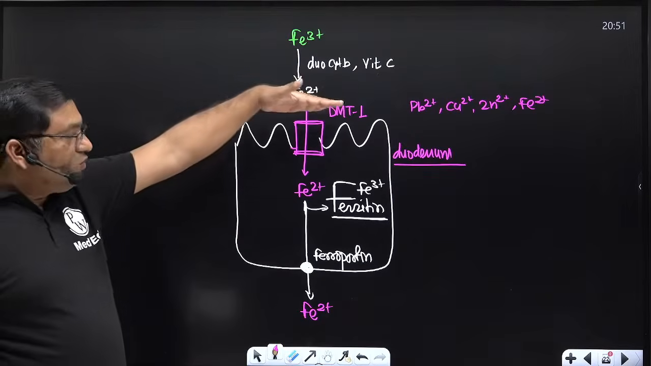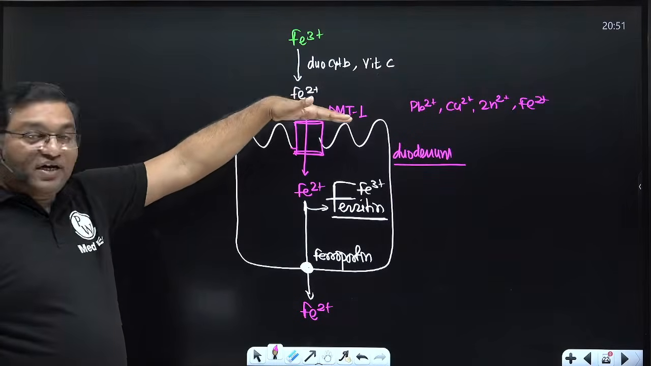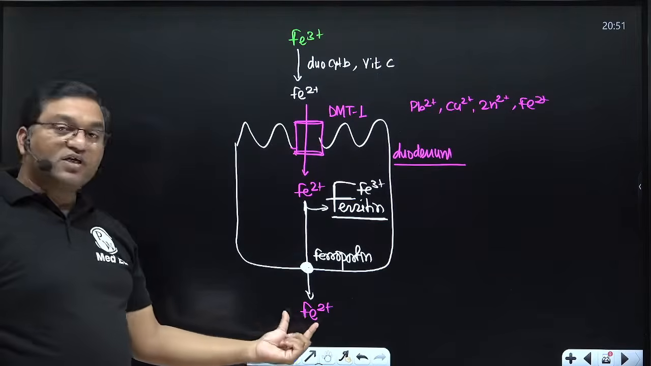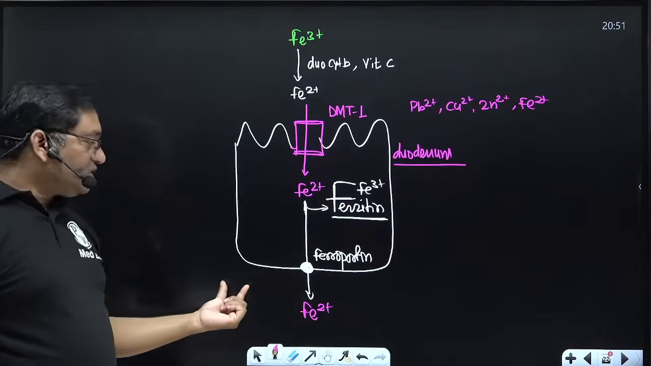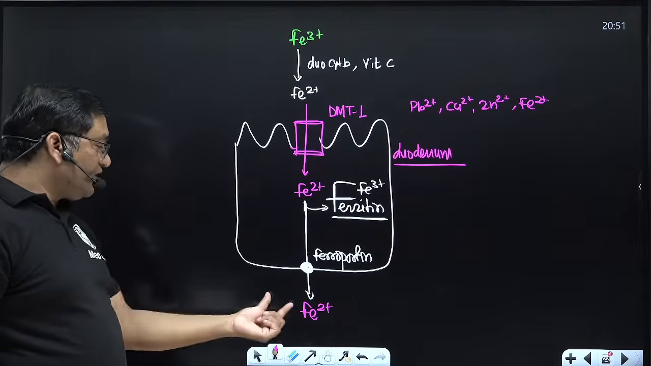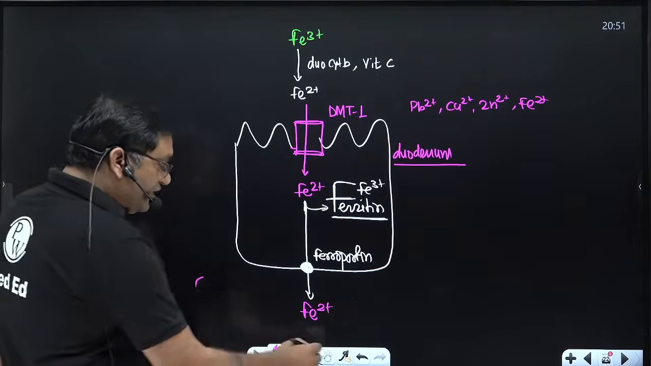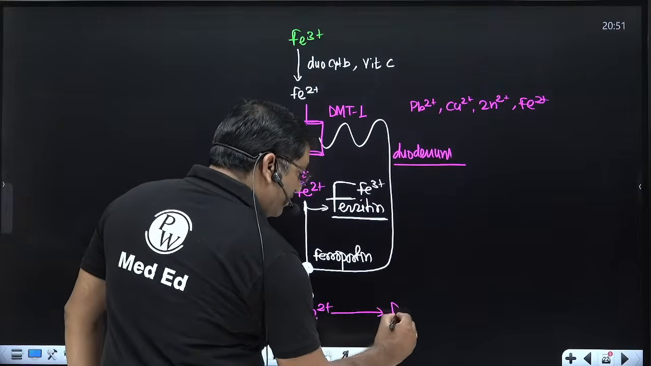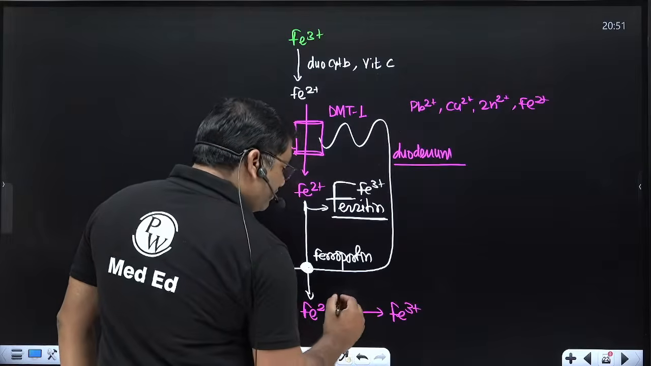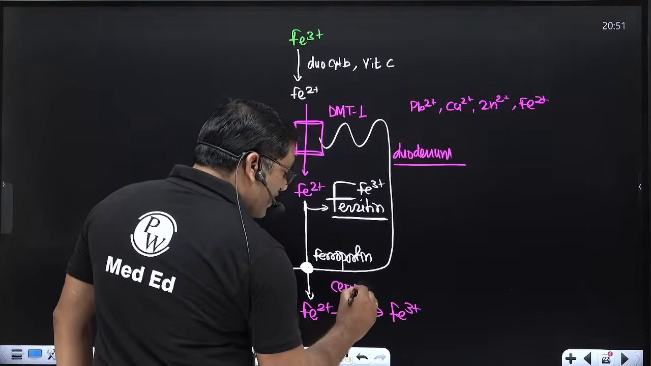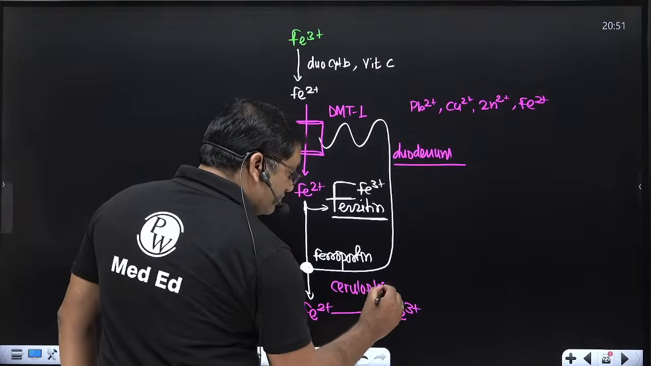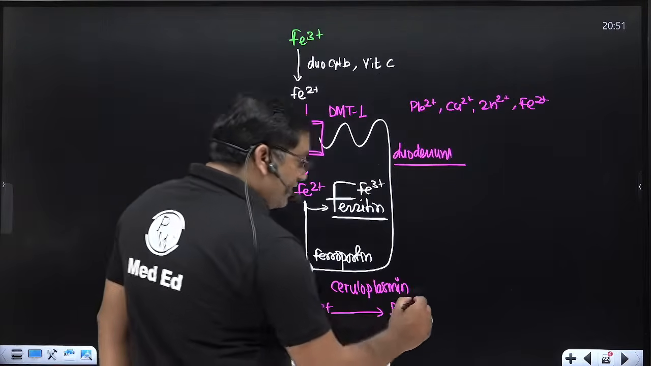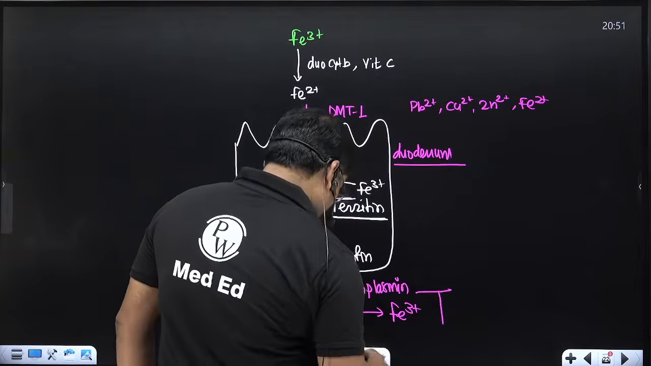So here the divalent metal ion transporter 1 is on the apical surface of the intestine, and on the basolateral surface there is ferroportin. Hephaestin is important to convert this ferrous into ferric form, by the peroxidase activity of ceruloplasmin. Ceruloplasmin converts it into ferric form, and it is incorporated along with transferrin.